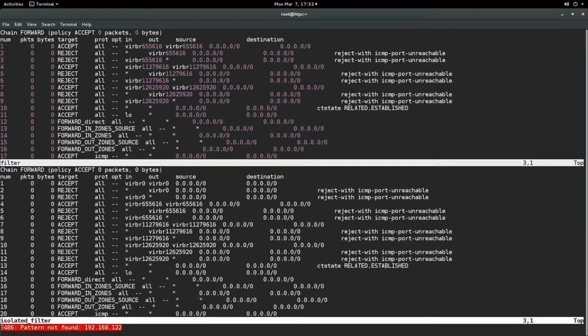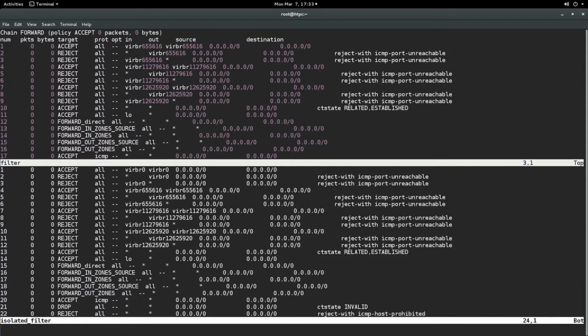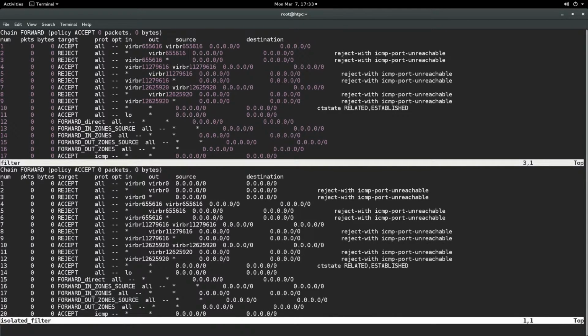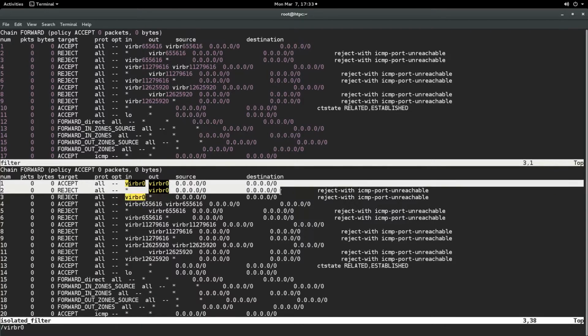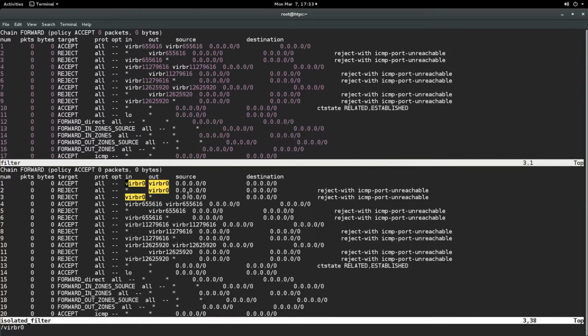When we added the isolated network, we see that we now have 22 iptables rules, and when we look at the difference, we can see that we have 3 extra rules. Rule 1, 2 and 3. So basically what does this say? All traffic coming in from the virtual bridge network interface and going out via the virtual bridge network interface with source any and destination any is going to be accepted.